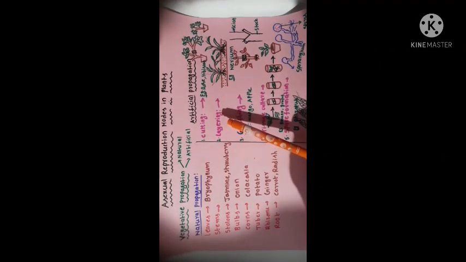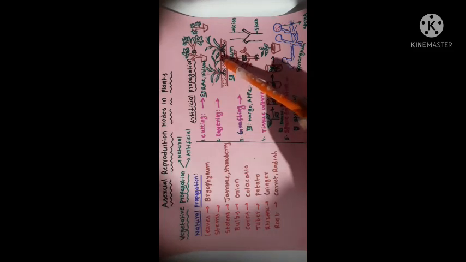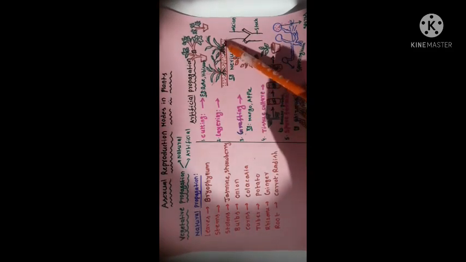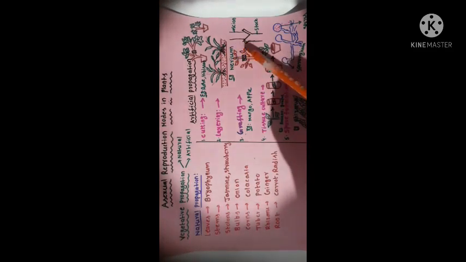Next, layering. A branch of a plant, one node, is bent towards the ground. It is covered with moist soil. After a few days, new roots develop. So, this is layering. Example: Nerium.